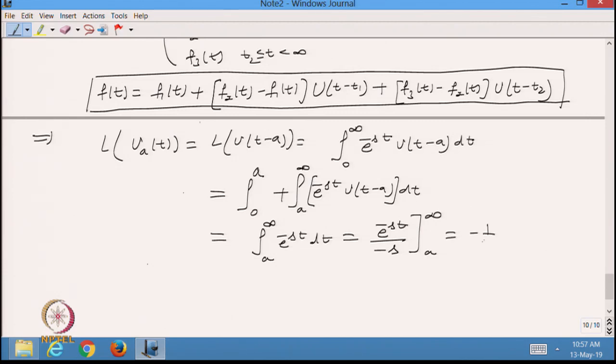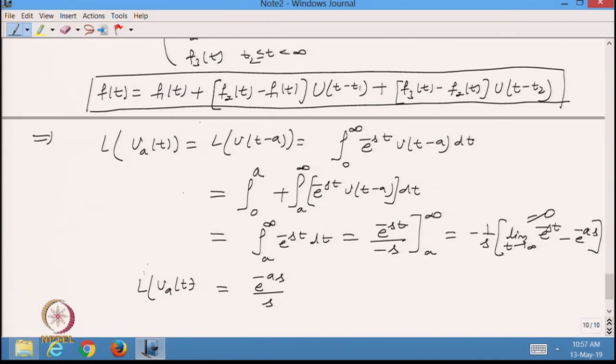So, it is minus 1 over s, and the limit t tends to infinity of e raised to power minus s t, minus e raised to power minus a s. Now, this first term is equal to 0. So, from here I can write that this is equal to e raised to power minus a s over s. So, that is the Laplace transformation of u a t.